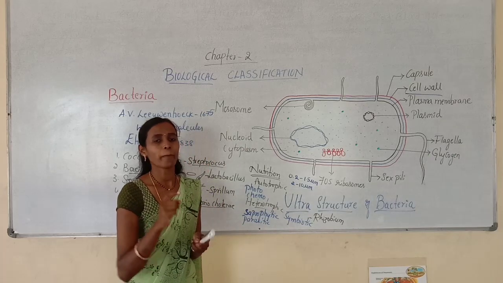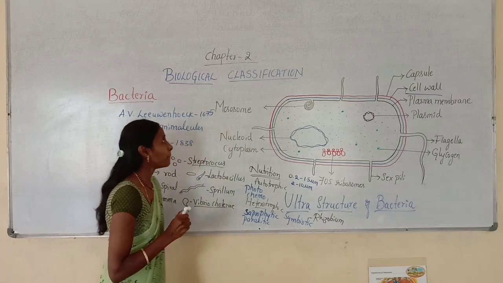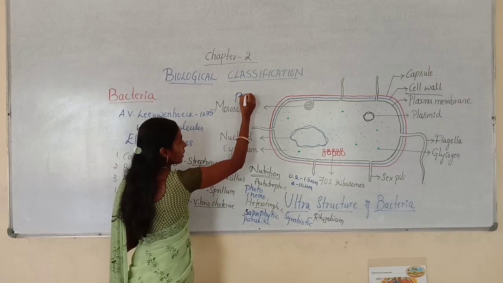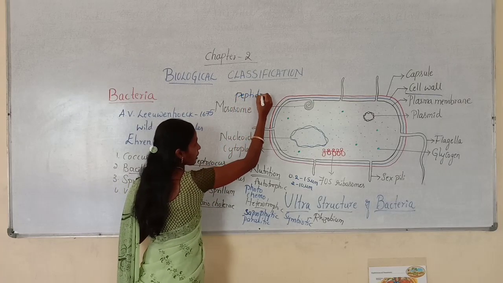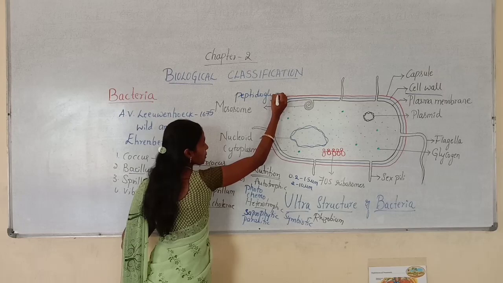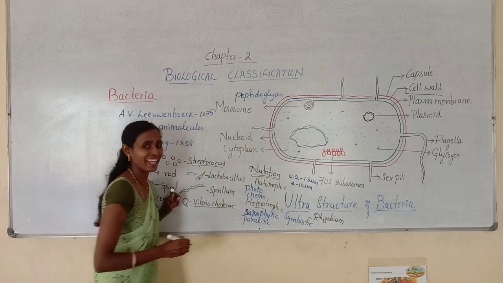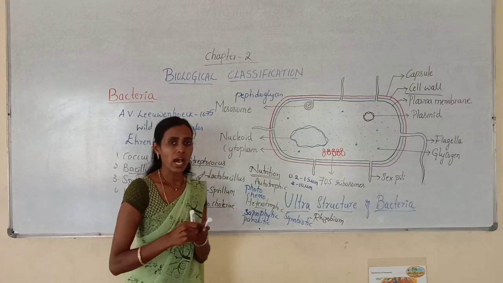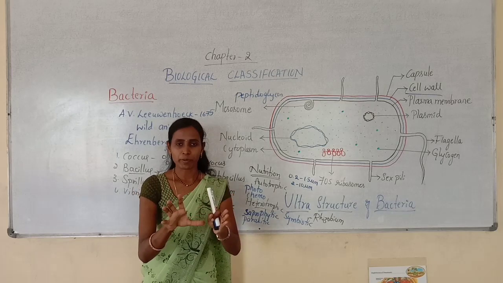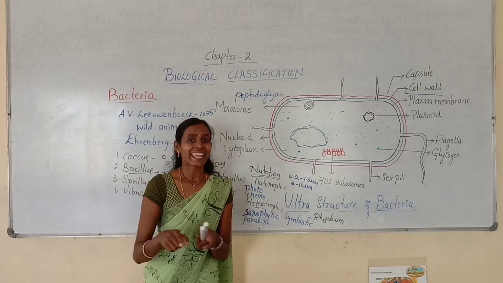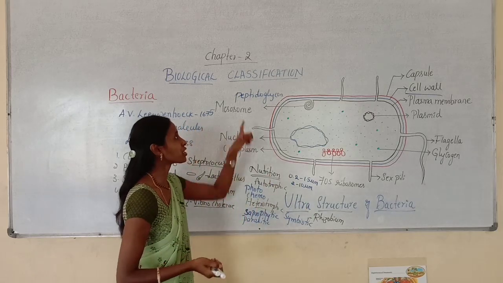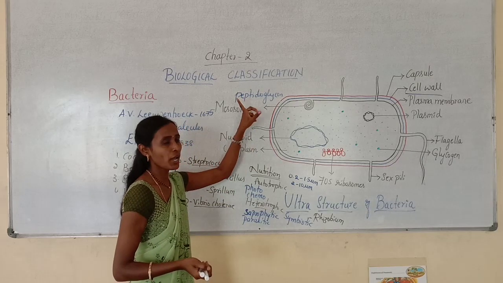The cell wall of bacteria is mainly made up of peptidoglycan, which can also be called murein. So a rod-shaped bacteria is enclosed by a rigid cell wall made up of peptidoglycan or murein.